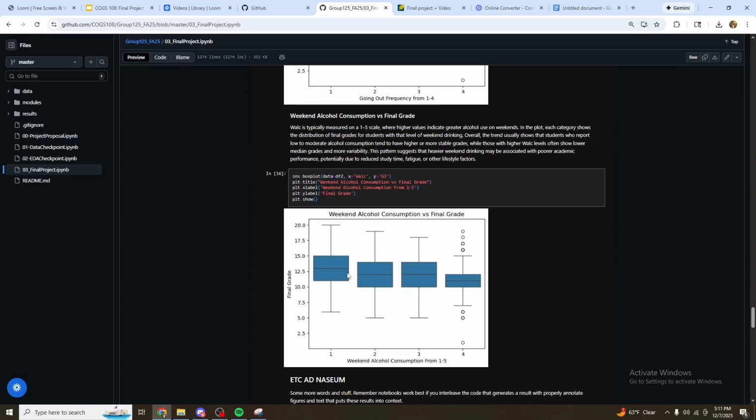This box plot over here shows the relationship between weekend alcohol consumption and final grades. Students with low to moderate drinking levels tend to have higher and more stable grades. As weekend alcohol use increases, median grades tend to drop and variability increases. This suggests that heavier weekend drinking is associated with poorer academic performance, likely due to fatigue, reduced study time, or other lifestyle factors.